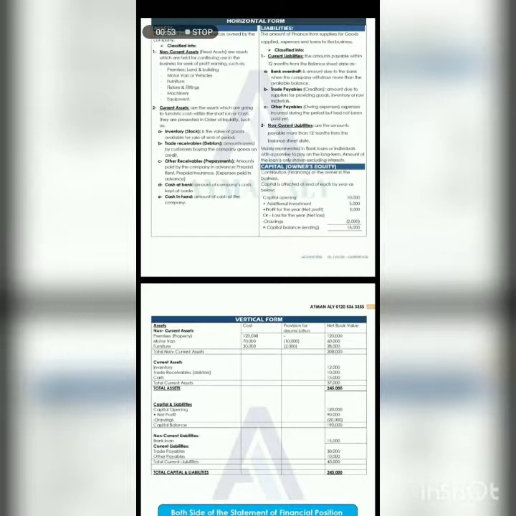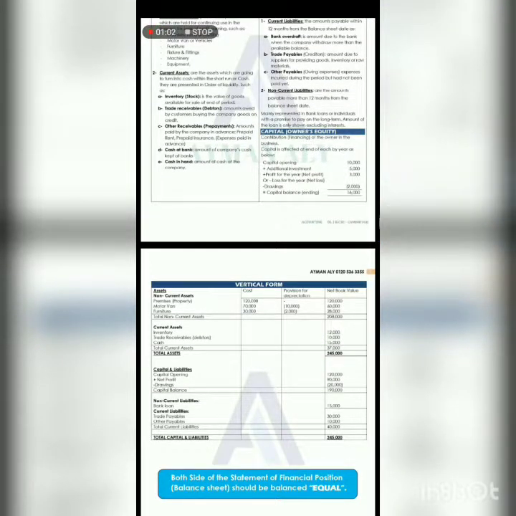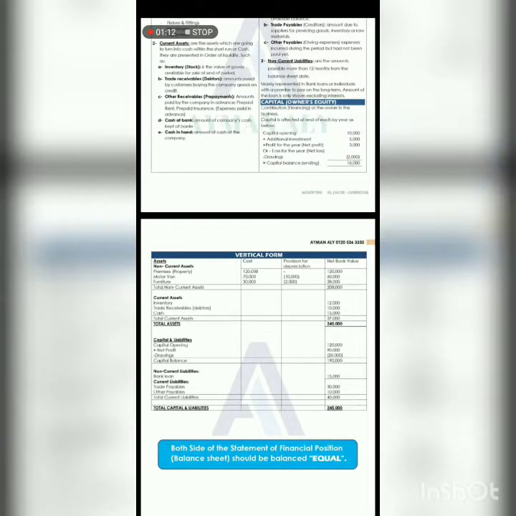We add any additional investment, plus or minus the profit or loss of the year, whether you have made profits or losses, and then we deduct any owner's drawings. If an owner came to the company and asked to draw, for example $2,000, we deduct this to arrive at the capital balance.